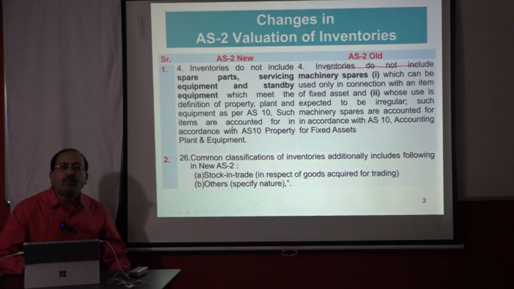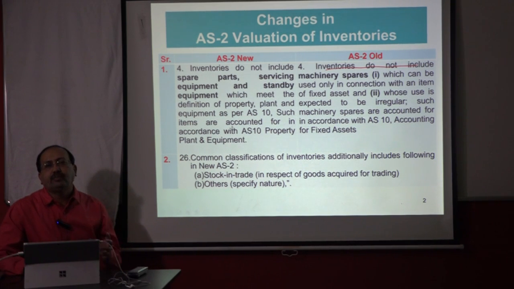Fixed asset or property, plant and equipment, what is in the definition? Which are held for use or for administrative purposes or for renting purposes, right? These are the fixed assets and which are to be used for more than a period of 12 months. Those are treated as property, plant and equipment.